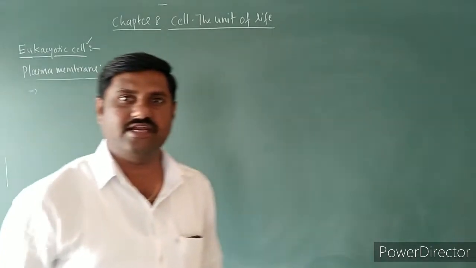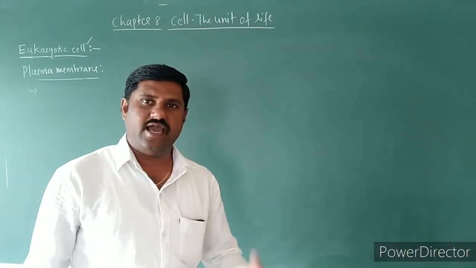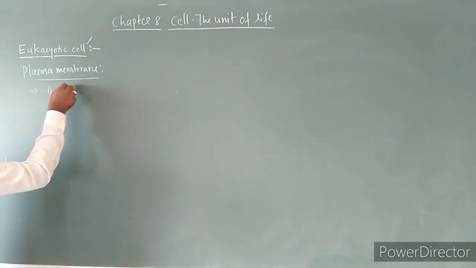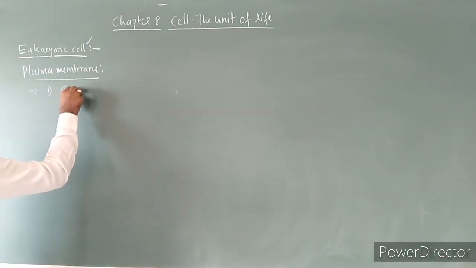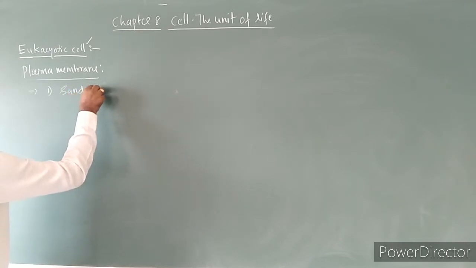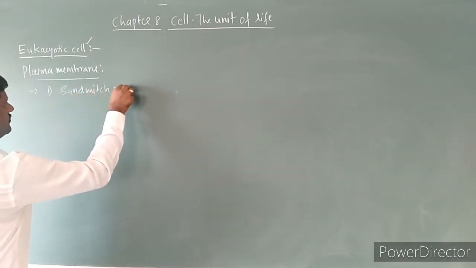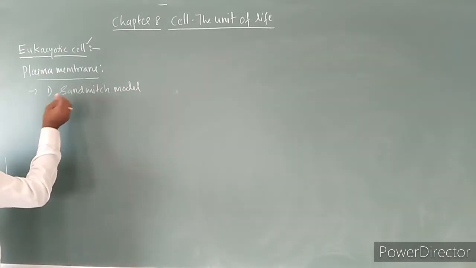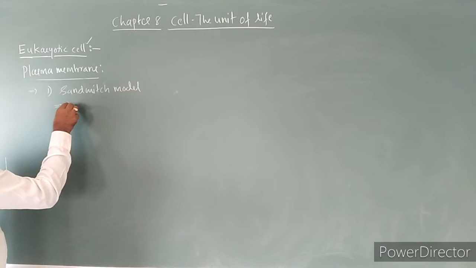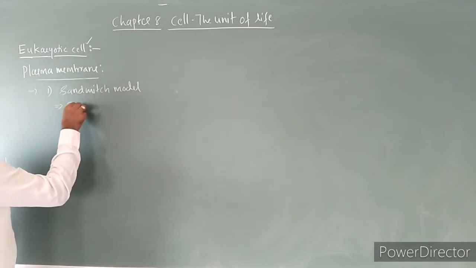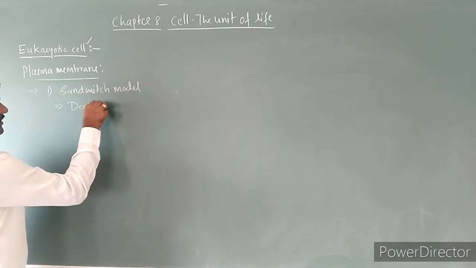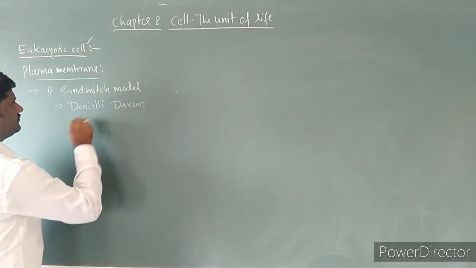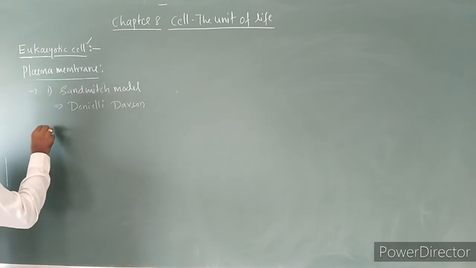So let us write the names of those models and explain briefly. The first model was the sandwich model of plasma membrane. It was proposed by Daniel and Dawson.